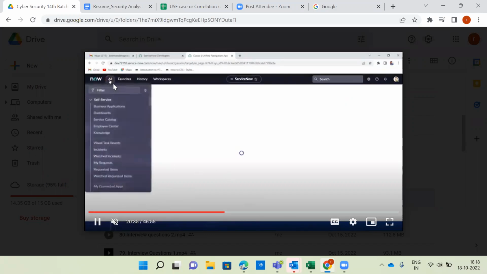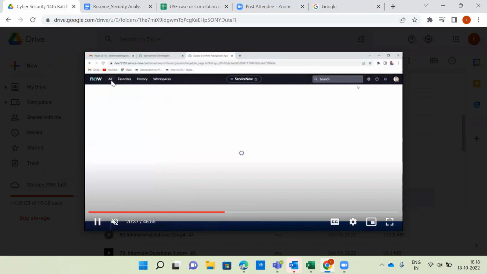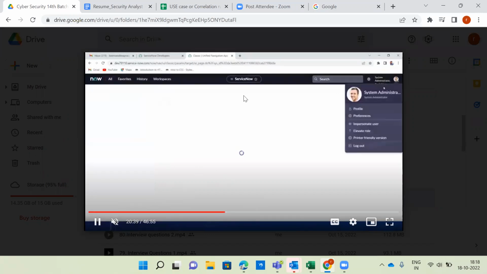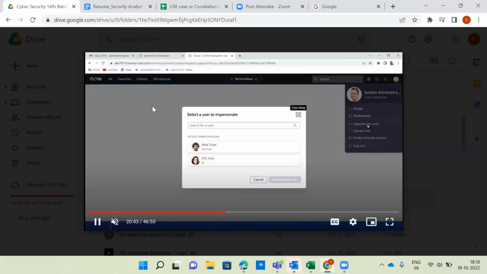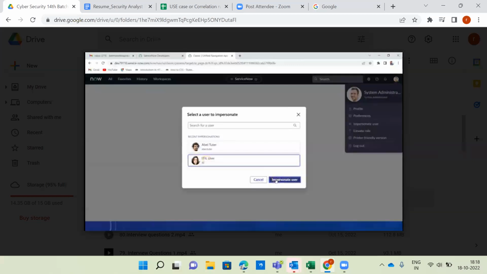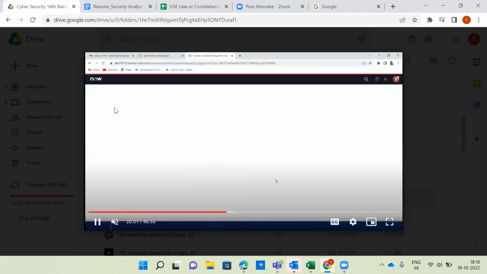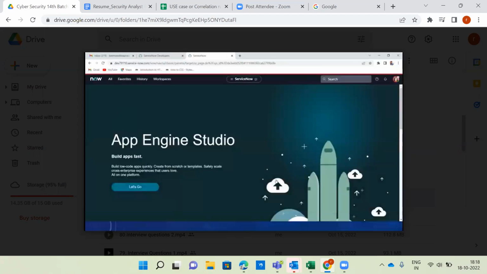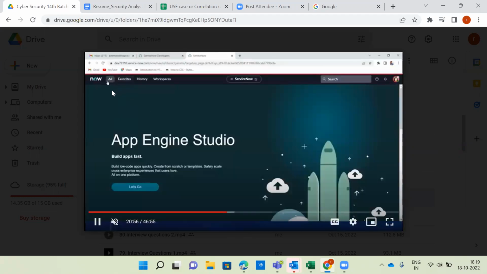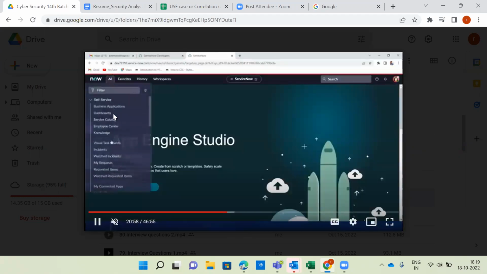You can see here that the user is clicking on all applications, checking the respective profile name, and he will create one of the users. Forget about whatever he had done so far. Now he will click on All, and you can see a couple of options are available. So many options are available.